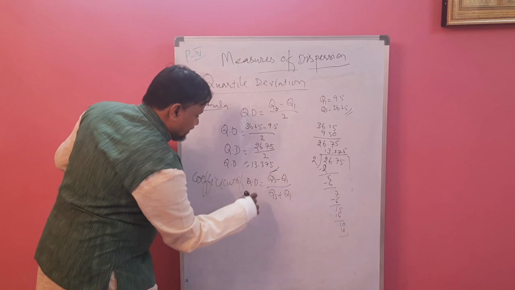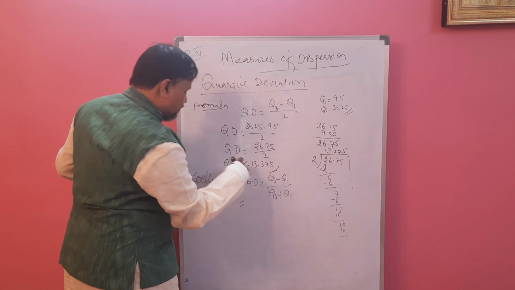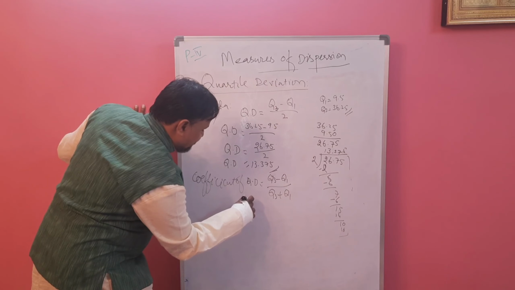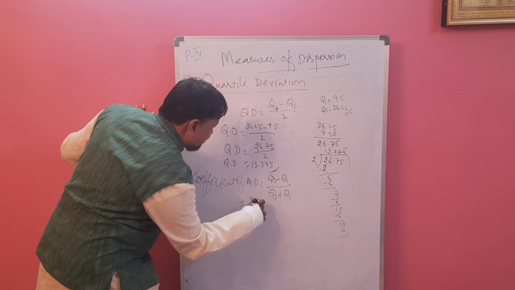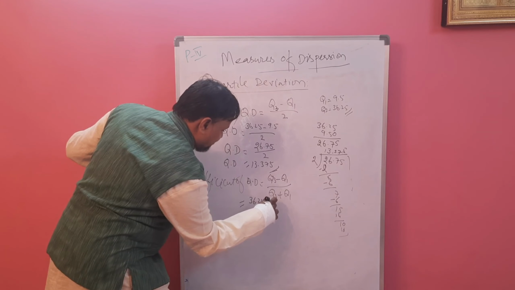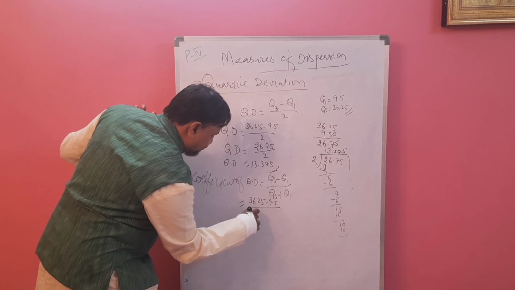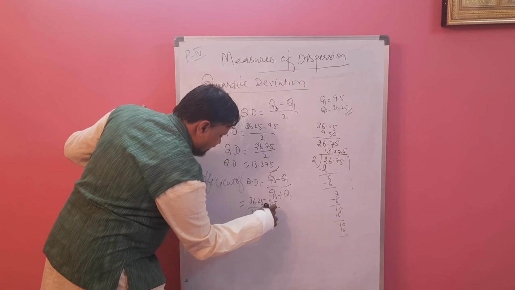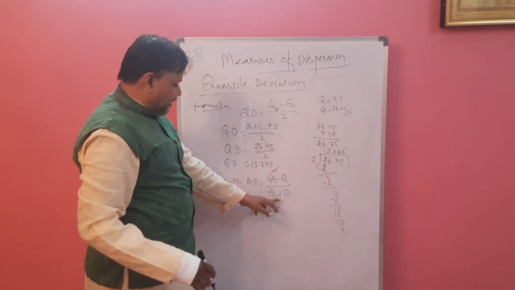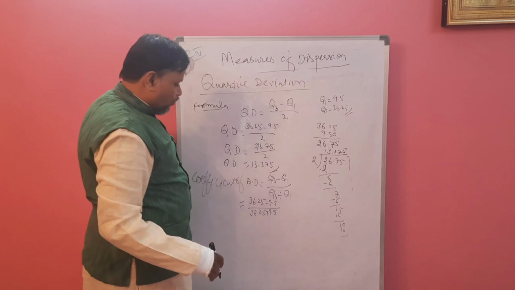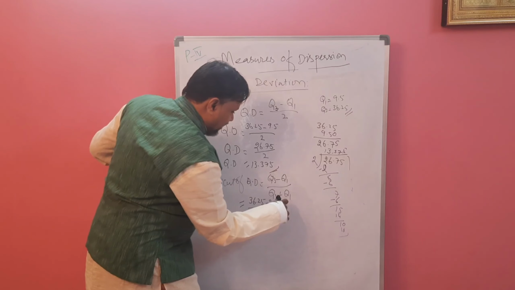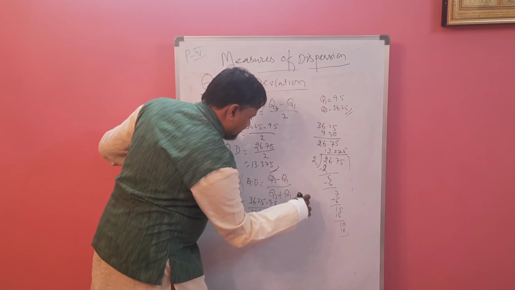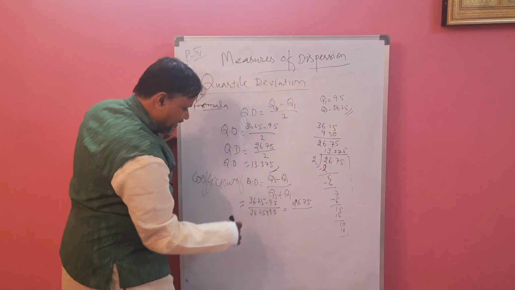In the denominator we have to take the plus value, in the numerator the minus value. Q3 minus Q1 we have already subtracted: 36.25 minus 9.5. So subtract this, and you will get 26.75 divided by the sum.